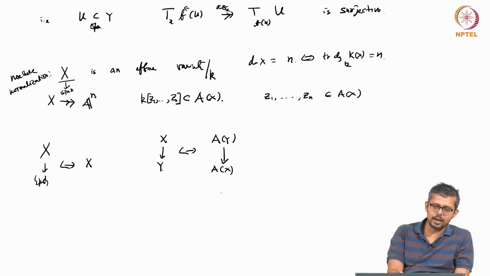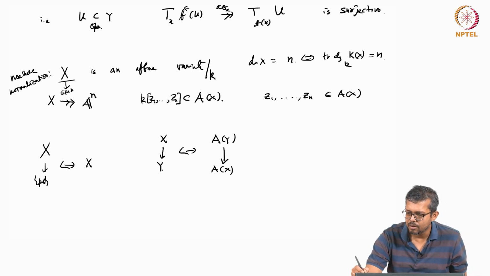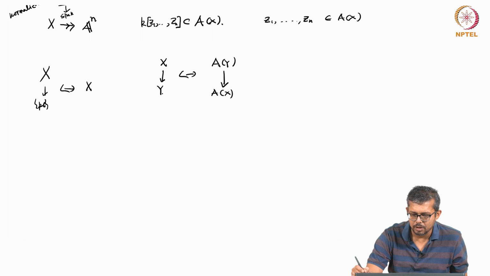So the point is, can we have something like Noether normalization? I will write the statement first, then probably it will be clear.